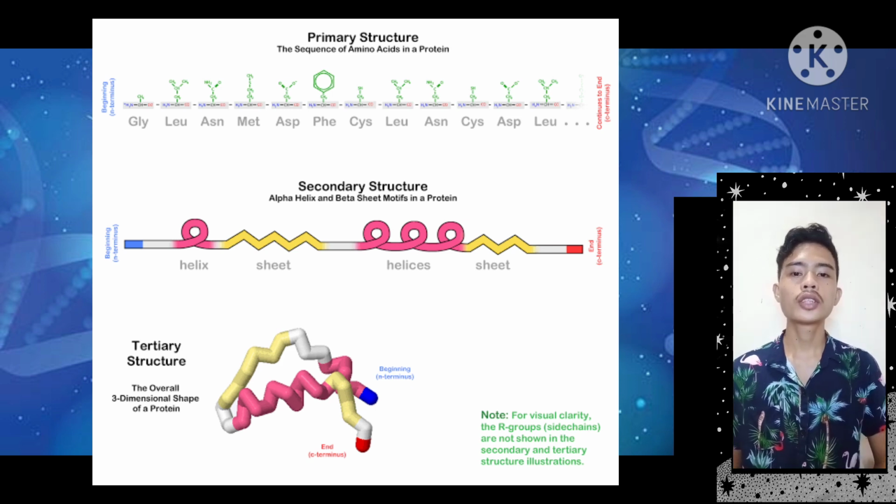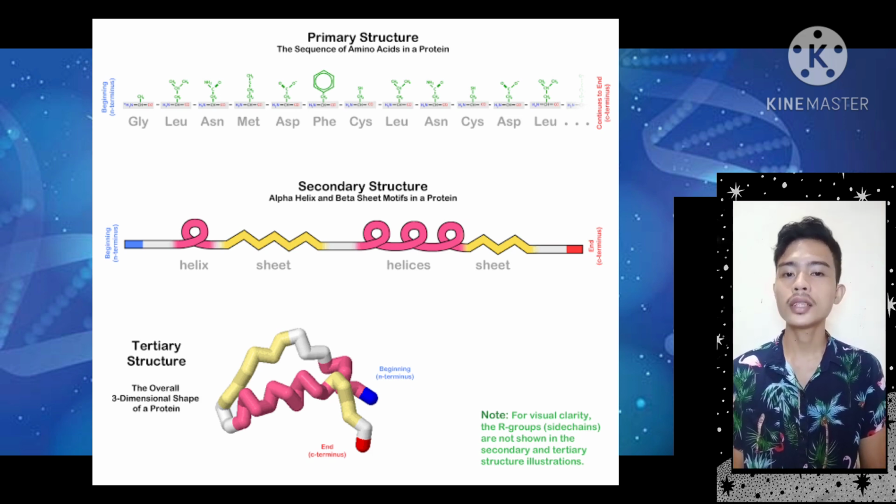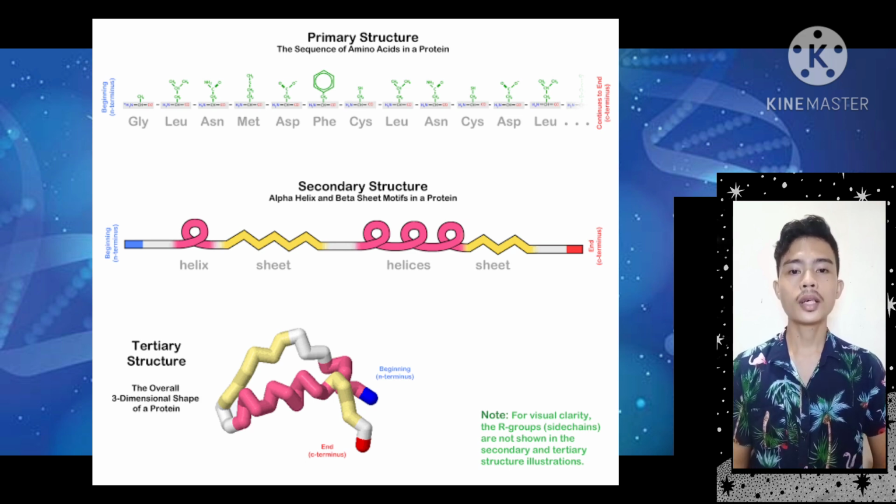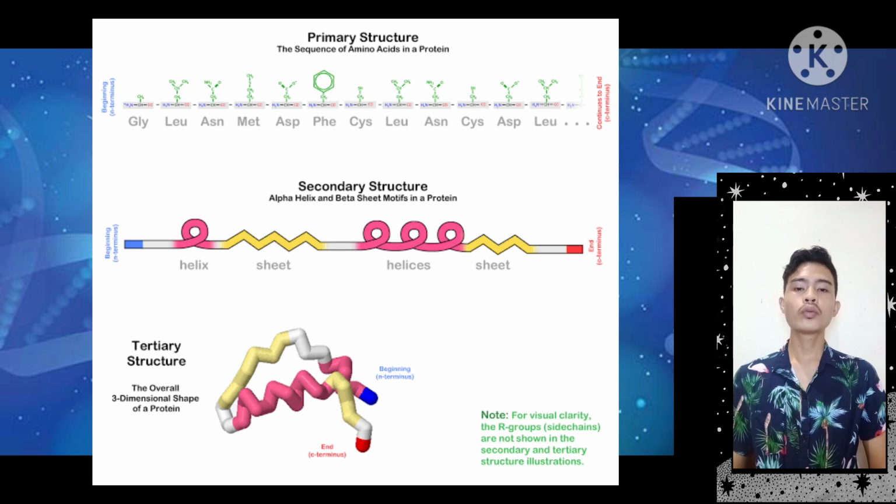The secondary structure of the protein describes the localized shape of the protein, and you can familiarize these with their alpha helix and their beta sheet. The alpha helix, as you can see, is stabilized by hydrogen bonds. The NH group of one amino acid interacts with the carbonyl group of another amino acid, and each turn contains at least 3.6 residues.